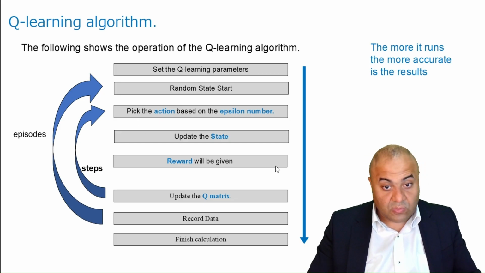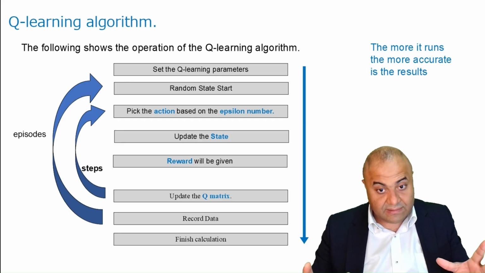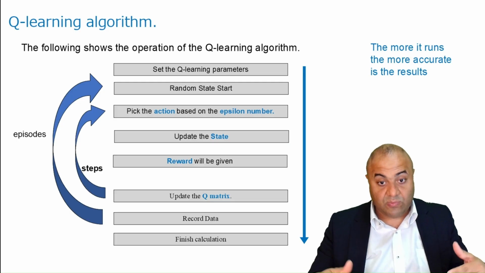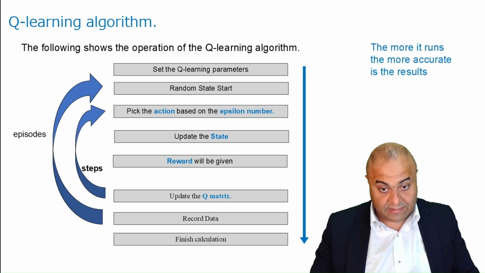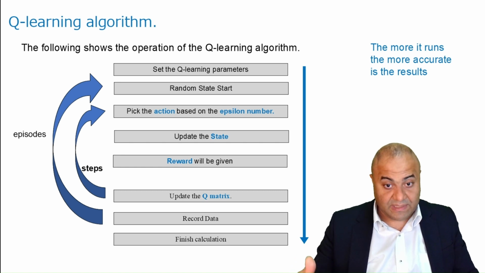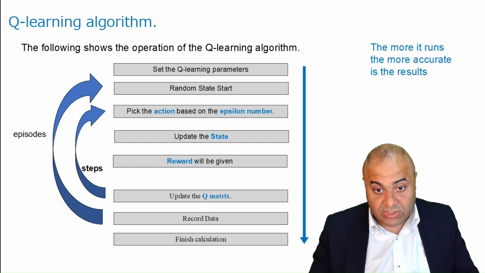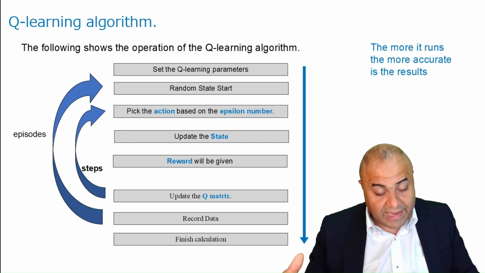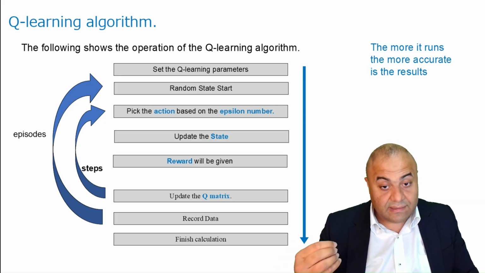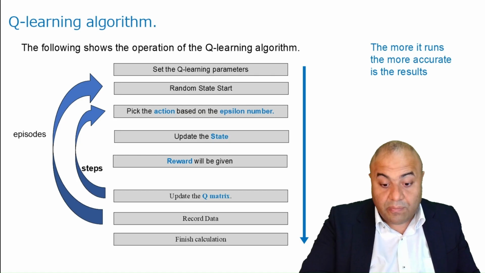So the Q matrix, we will start from a random matrix with just random values, or we can even put zeros, and we keep updating it as we go through the learning process. That is, every episode will update the Q matrix bit by bit, and every step we take will keep updating the Q matrix bit by bit, until we have so many iterations that every state has already experienced many actions and their results, and this will make us take decisions based on our Q matrix.